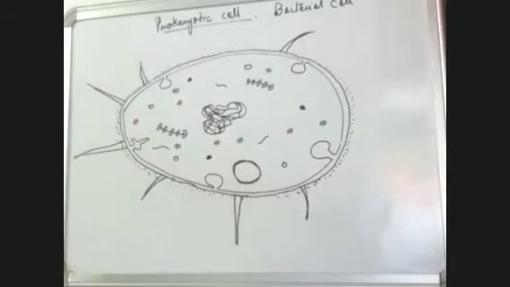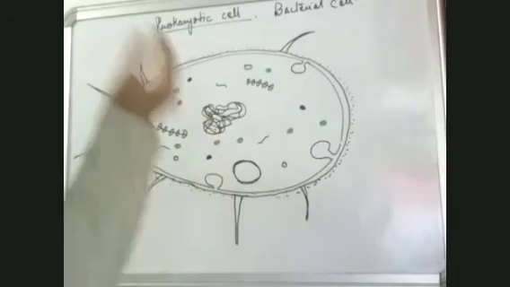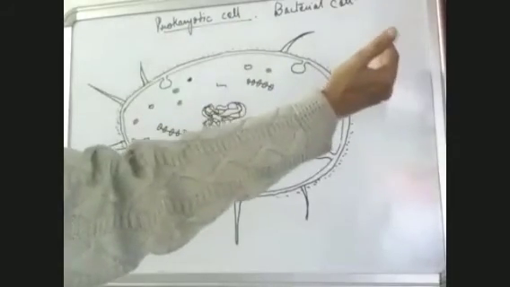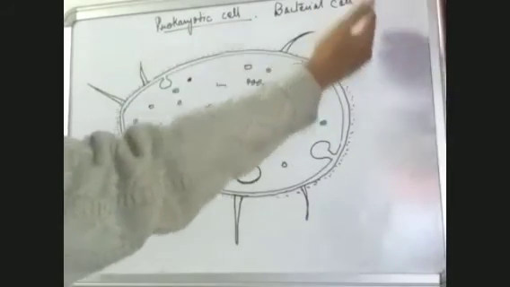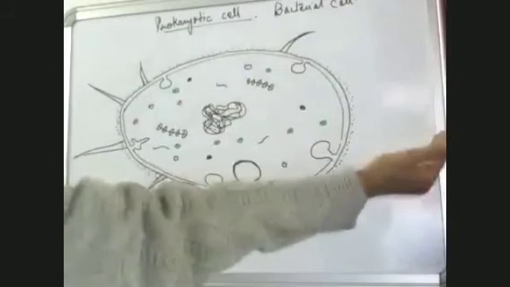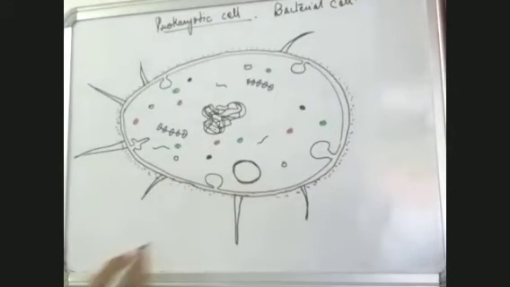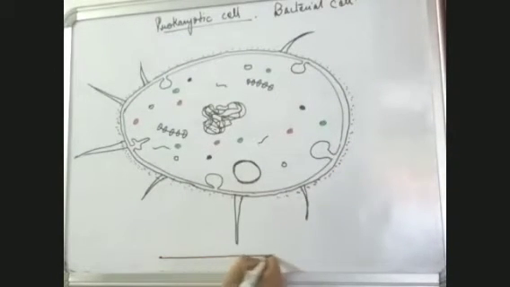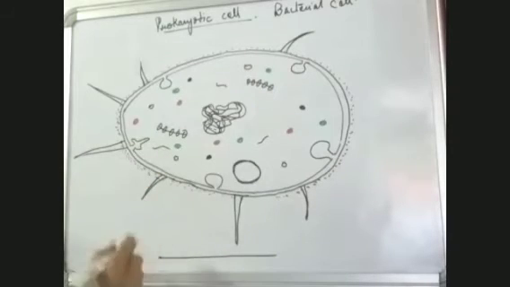Now, whenever you label a diagram, the labeling should be done on this side. Means all the labeling should be done on the right side. And a diagram is incomplete unless we write what this diagram is about, and it has to be written right below it. So I can write a bacterial cell.